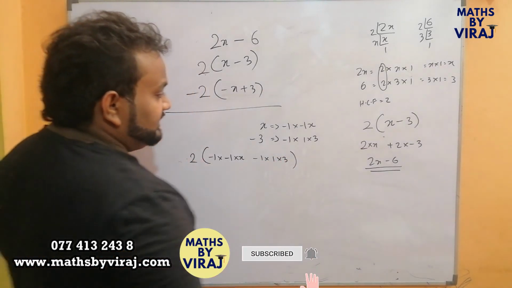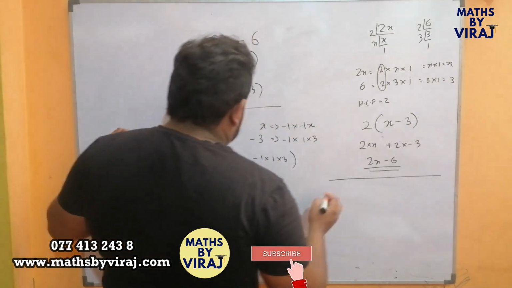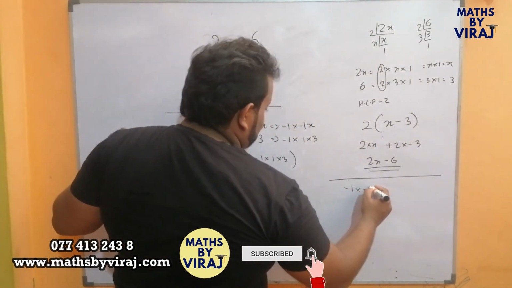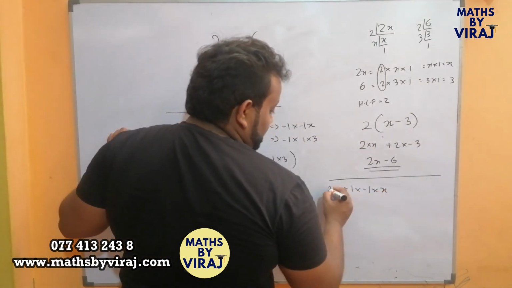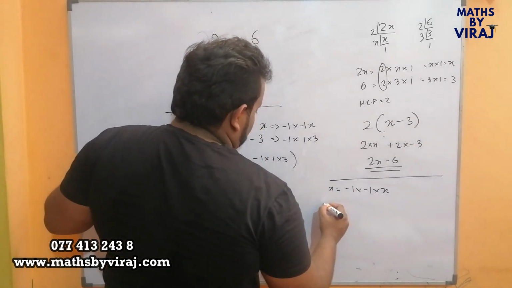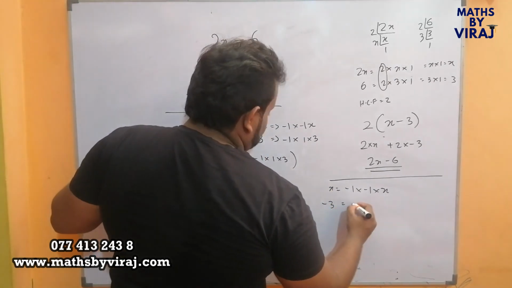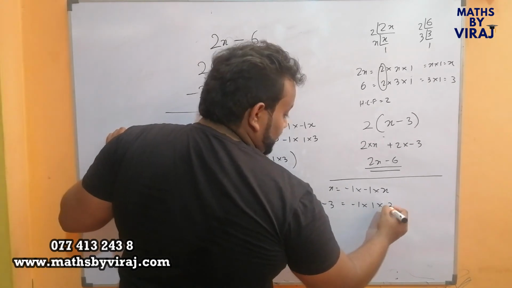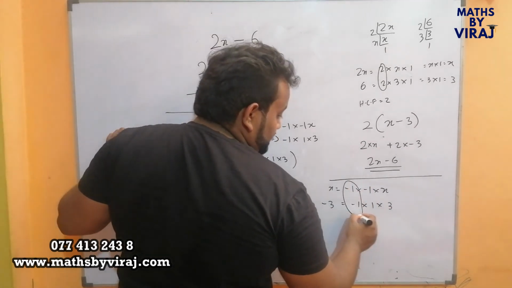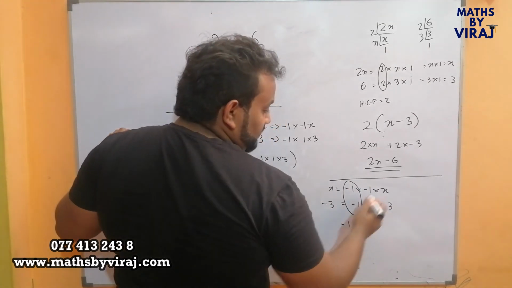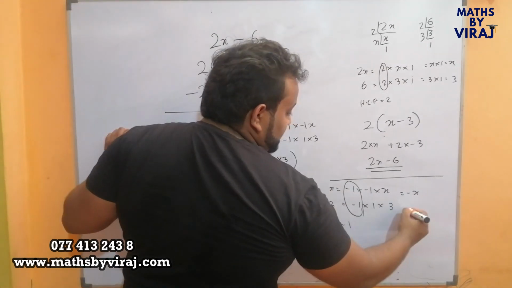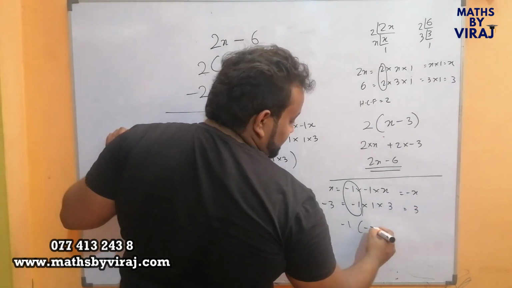Now, if I rewrite this and find the HCF for them, minus 1 into minus x, and minus 3 is minus 1 into 3. You take minus 1 as a common term; what is remaining inside is minus x, and what is remaining inside is 3.